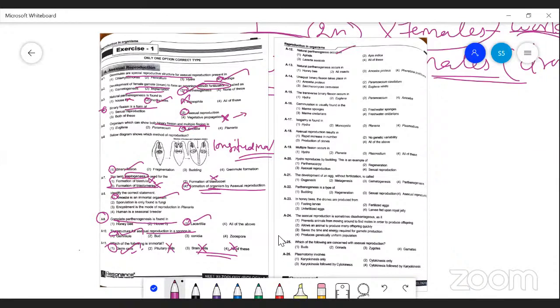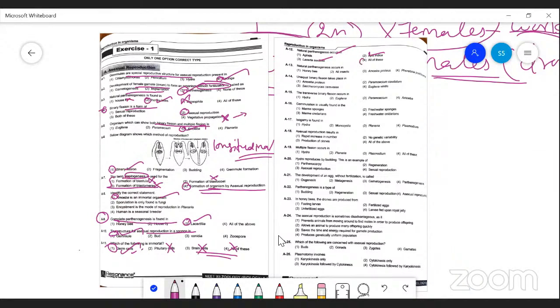Again, natural parthenogenesis is seen in the case of Apis. Apis indica is the honeybee, and Lacerta.